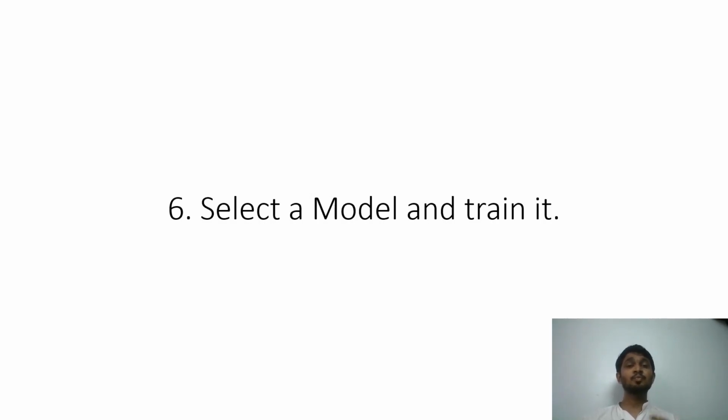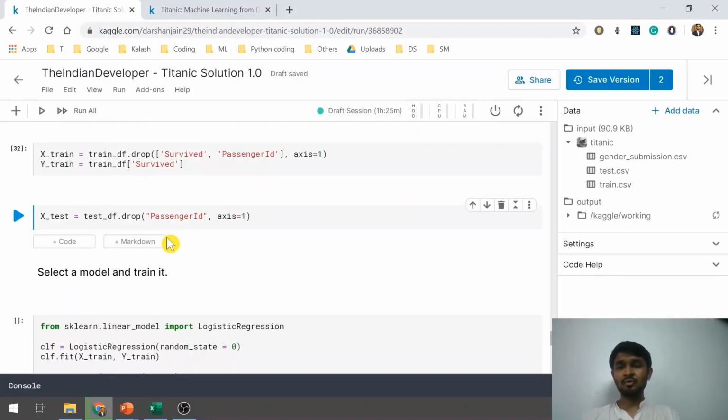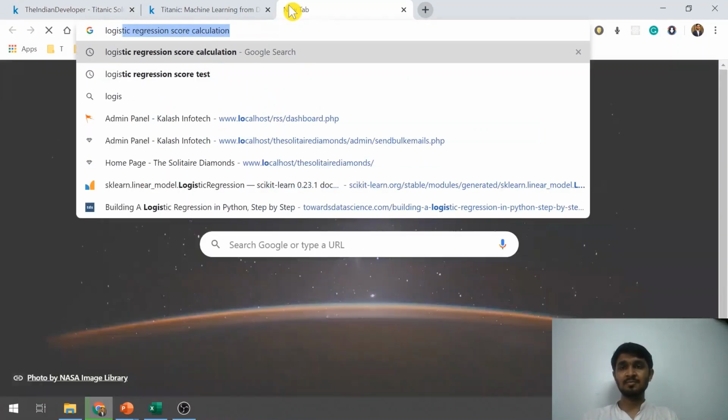Now the next step is to select a model, train it with the data that we have, and try to predict the values based on the learning it has got from the train dataset. In our case, just because it is an introductory-level problem statement, I have used logistic regression for this problem. I'll show you how to view it on the sklearn documentation page.